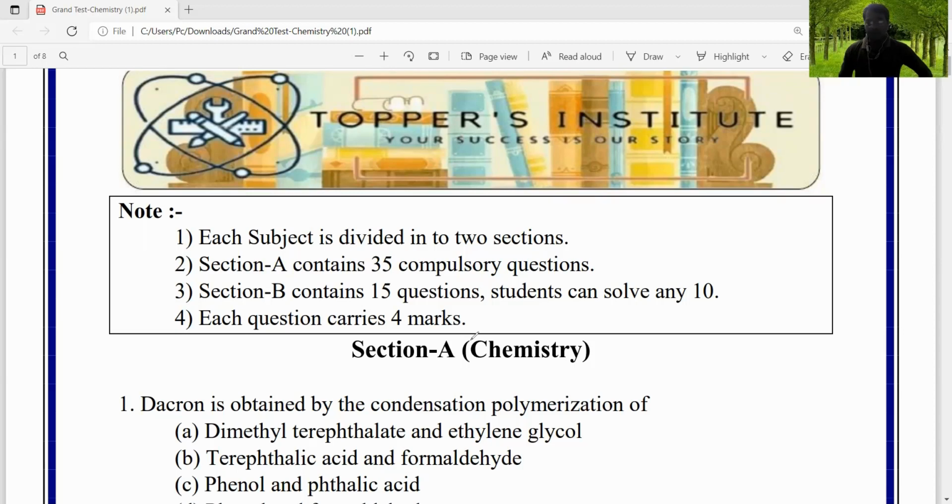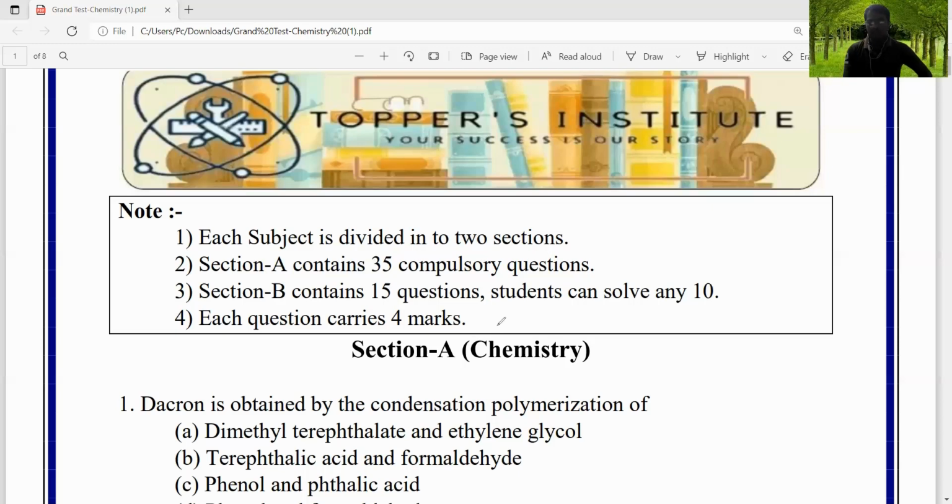Today, our Topper Institute conducted a grand test on NEET and JEE in the morning session. We are discussing here the chemistry paper video solutions of NEET and JEE. The chemistry paper is divided into two sections. Section A contains 35 compulsory questions and section B contains 15 questions. Students can only solve 10 questions out of 15 in section B.